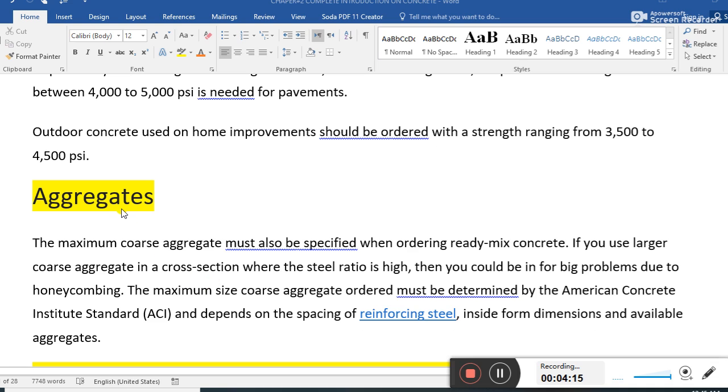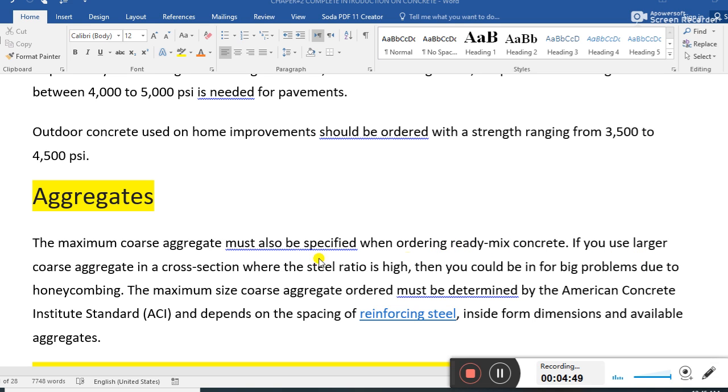Guys, another important ingredient of concrete is aggregate, or coarse aggregate. In concrete we have cement, sand, which we can call fine sand or coarse sand, and aggregate. Aggregate also comes in different sizes. We'll discuss that later on. A maximum coarse aggregate size must also be specified when ordering ordinary ready-mix concrete.